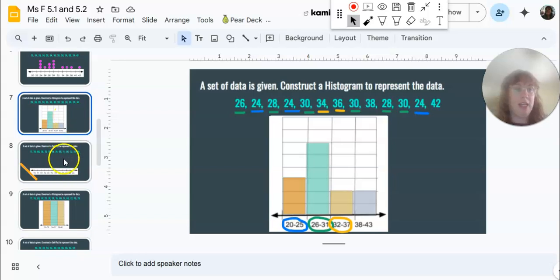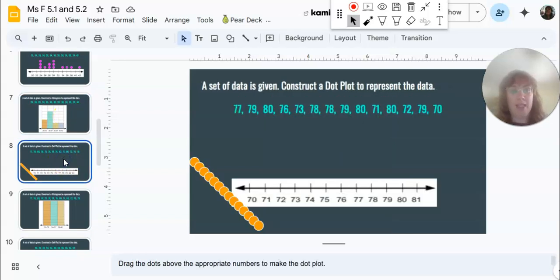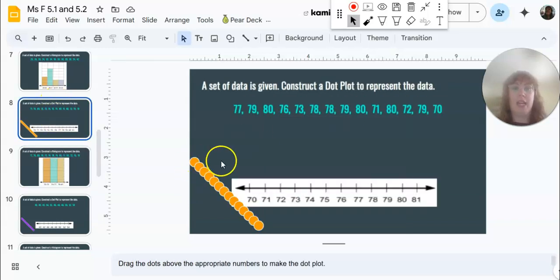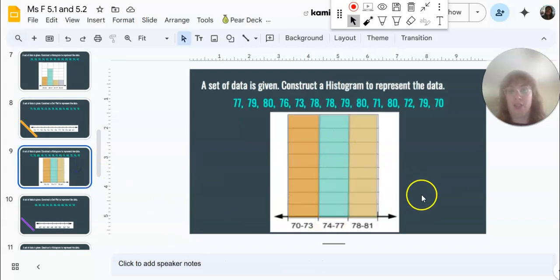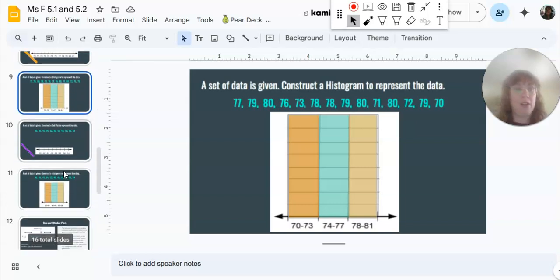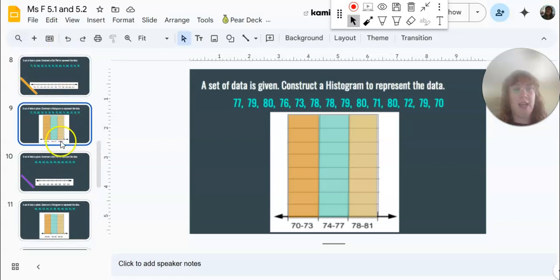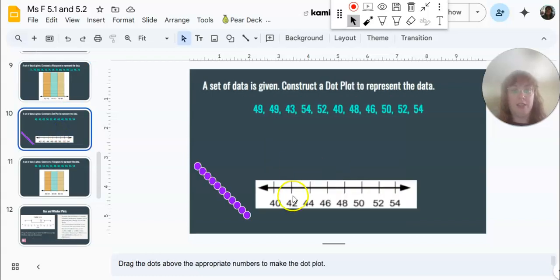So I want you to try to do slide 8 and slide 9 on your own. Slide 8 is just making another dot plot just like we did the other two. And slide 9 is making the histogram. So try those two on your own. Make sure you're doing those as well. 8 and 9 you're going to do on your own. And then we'll do 10 and 11 together for our last two.